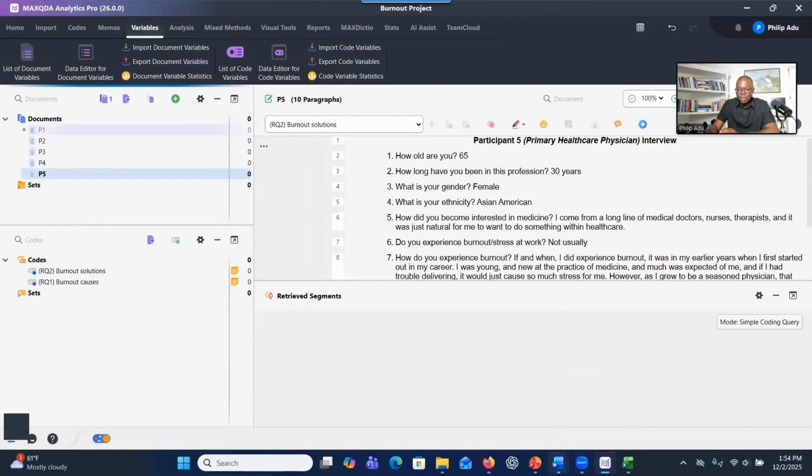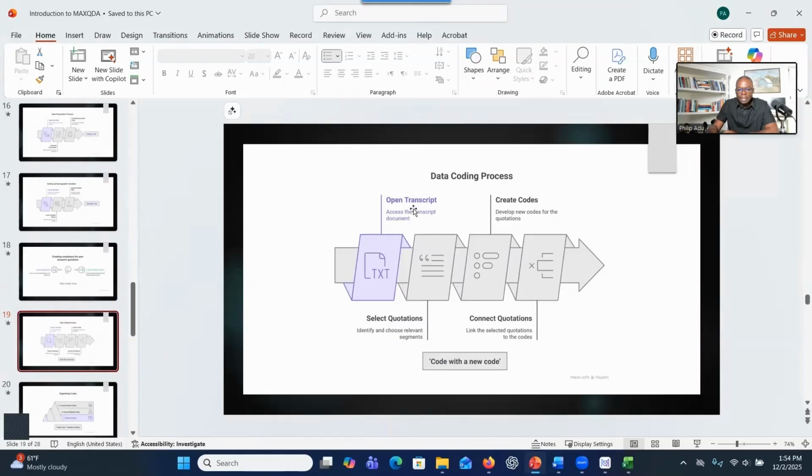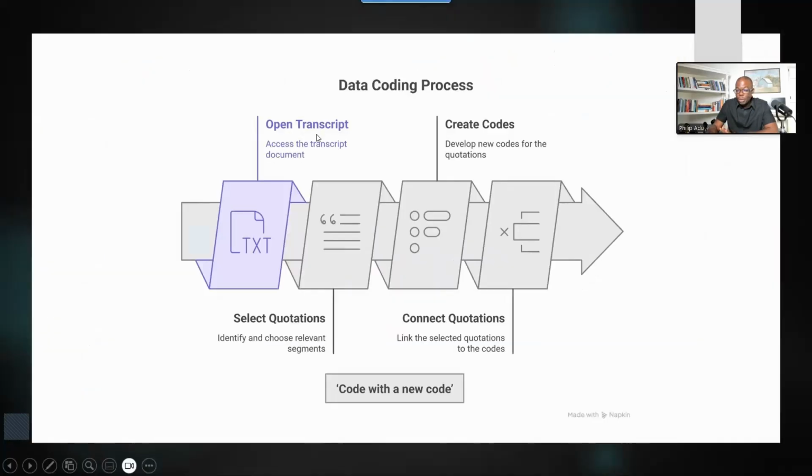The next process is to start the coding process. So the coding process is we open our transcript. So we're going to open one of the transcripts. We select information that is significant by selecting the quotation that can address our research question. And then we create a code and connect the quotation to the code, right?